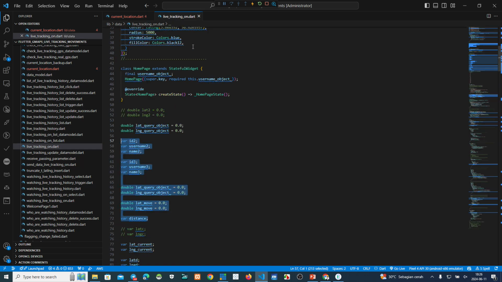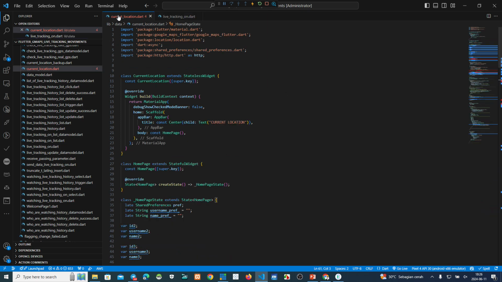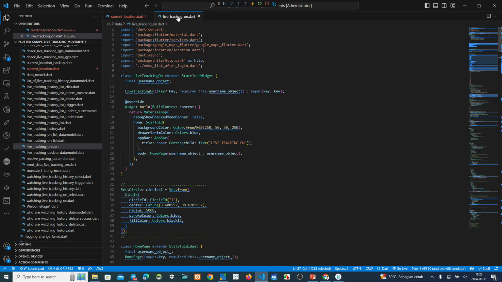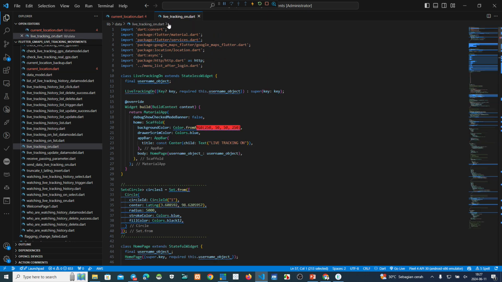Okay, now we must use asynchronous. HTTP, set preference, location. Use dot converter.